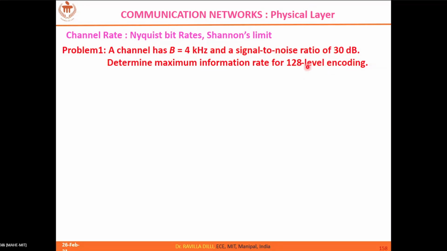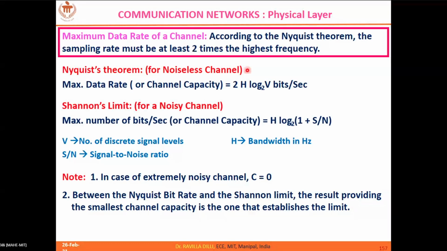So V is given, which is 128 level encoding. So the number of levels V is 128, and B or H, in this formula it's H, bandwidth, is given as 4K, and also SNR is given, which is 30 dB.